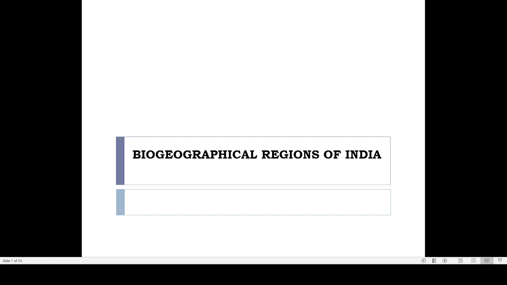Various realms in different parts of the world. And we have seen about 6 different realms, and 2 more realms are there which are not present in your syllabus, but it will also be useful for you to know about those realms. One is Oceania, and the other is Antarctica, about which I will discuss in another class. Today we are discussing the various regions within India, or the biogeographical regions of India, because India is a very interesting country.